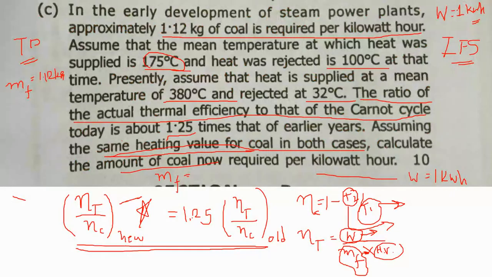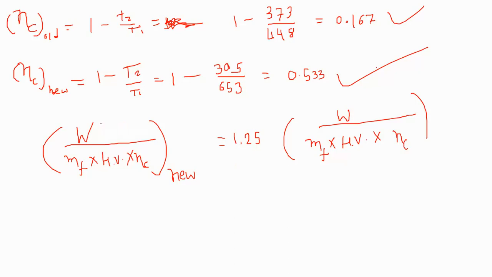In the question it is given per kilowatt hour, so the same power requirement and the same heating value. So W will get cancelled out, and the heating value will also get cancelled out.